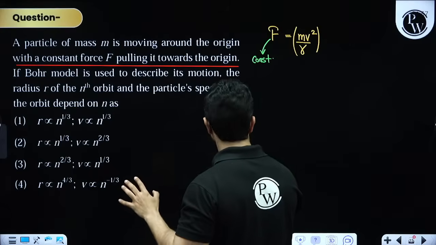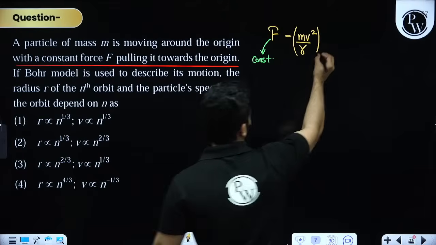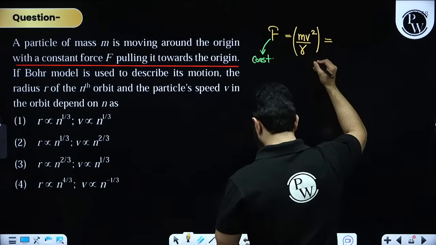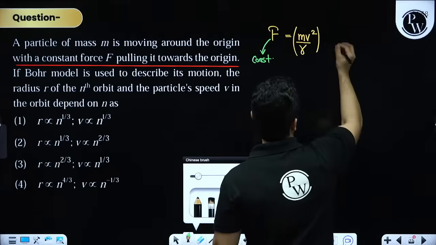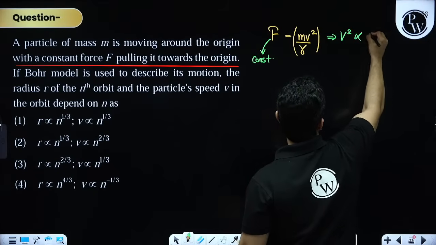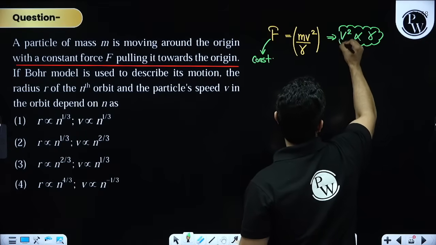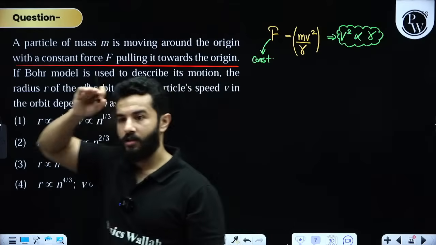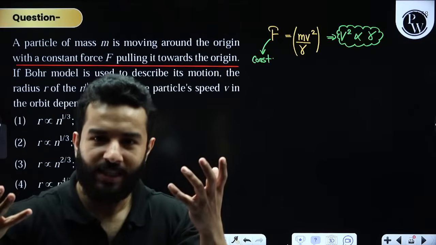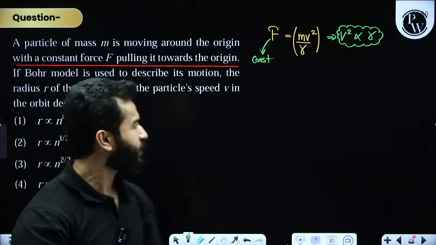So now if this is constant, we can say that V square is directly proportional to R, because F is constant and m is also constant, right?